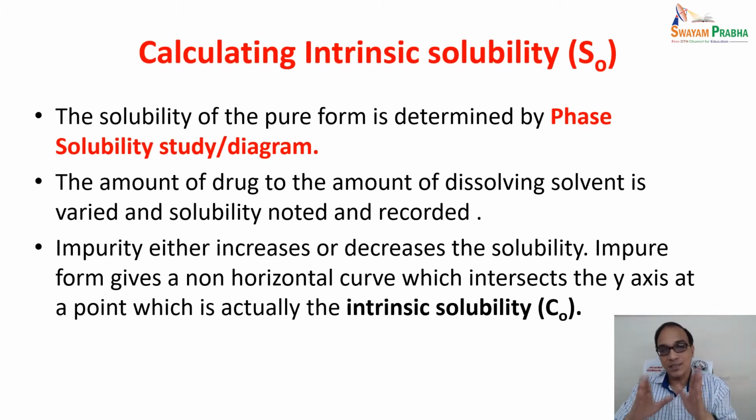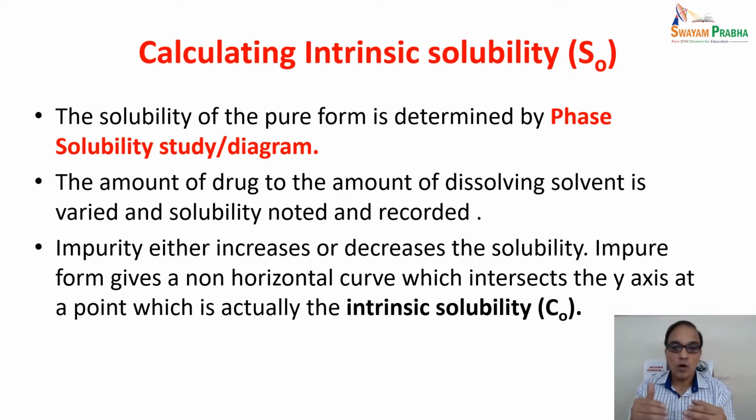This is the simple fundamental principle of this study. Generally, impurity will be there when you are taking the API for the very first time for developing the dosage form or delivery system, because you don't know the actual solubility of the drug. So impurity may increase or decrease the solubility.